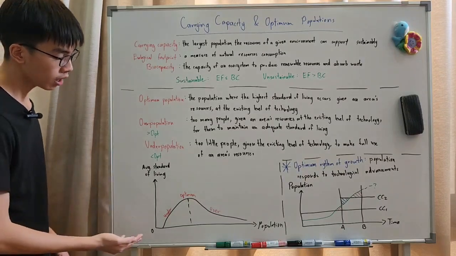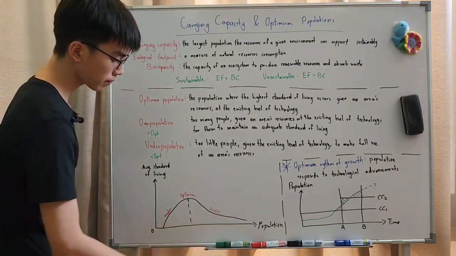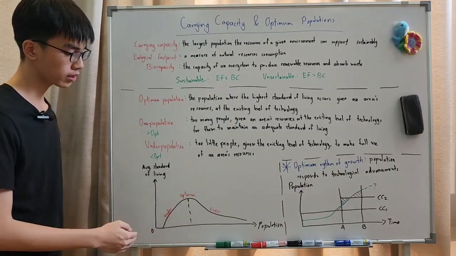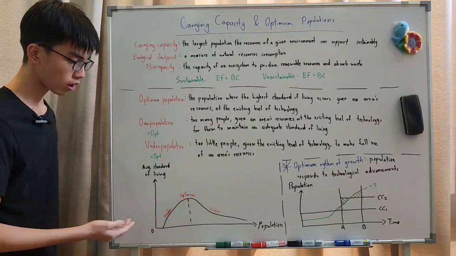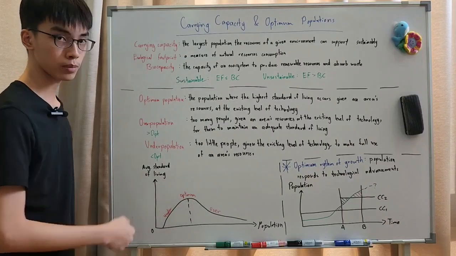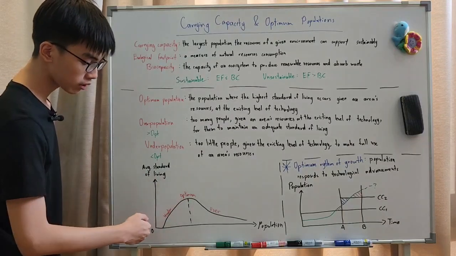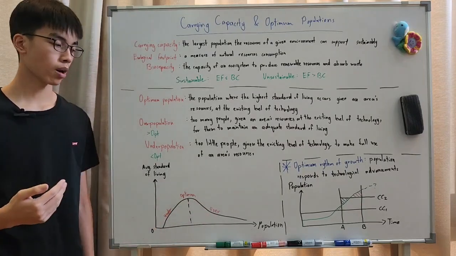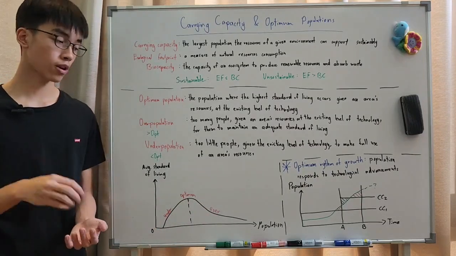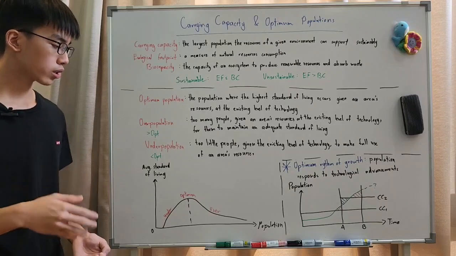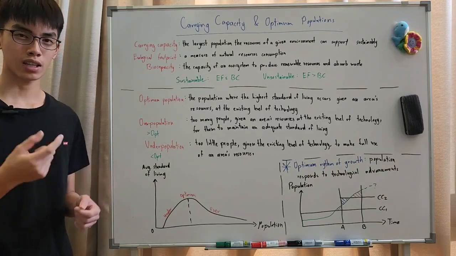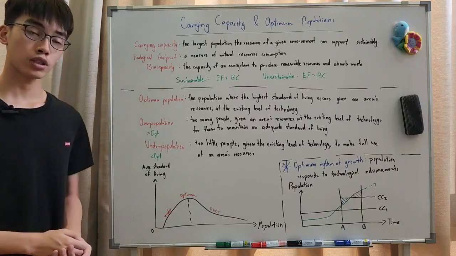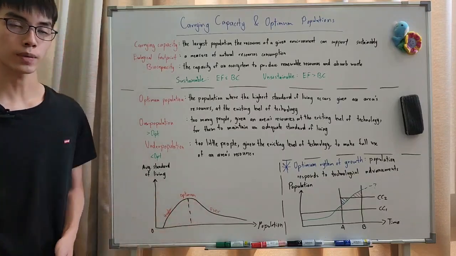So as you can see here, here's our average standard of living and here's our population. At the early points with low populations, you are underpopulated because there's a maximum point of average standard of living, which is your optimum population. Any point under that is underpopulated, but as you increase your population above your optimum population, that puts a lot of pressure on your resources, which means everyone has to share something small, which leads to a decreasing average standard of living, and therefore you have overpopulation.